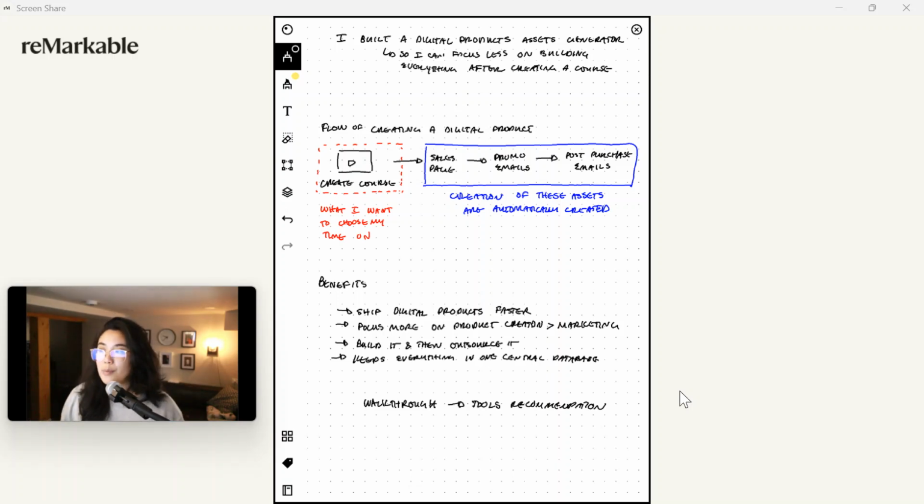And so I'm going to walk you through the entire process and how I'm able to ship digital products faster, how I'm able to focus fully on product creation, less on focusing on promoting the product, and really how I'm able to do all this. And so, yeah, that's exactly what we did. We built a digital products assets generator so that people like you and people like me can focus less on marketing, but really focus on creating a great product. This is what I needed because I love digital products, but I need this for myself. And so I created it for me and I wanted to show it to you.